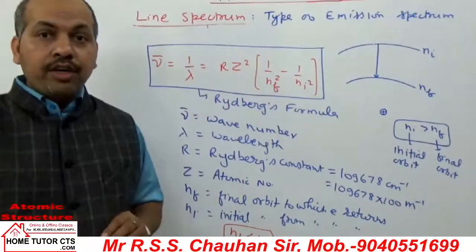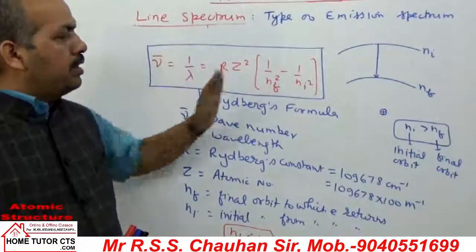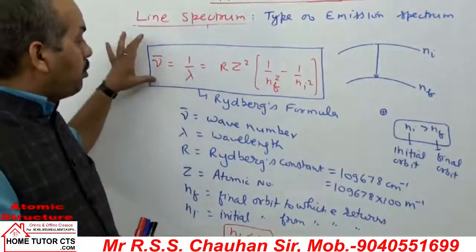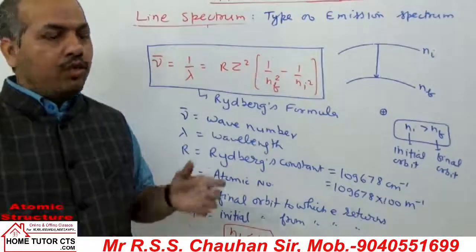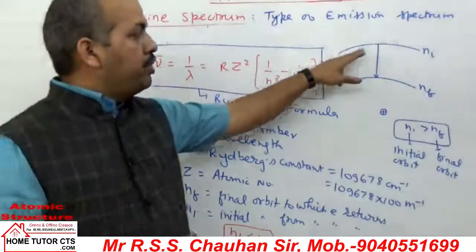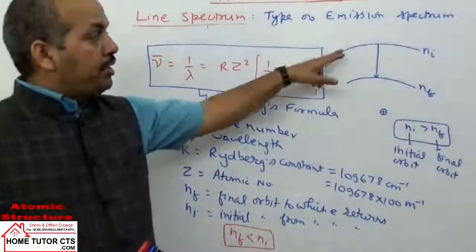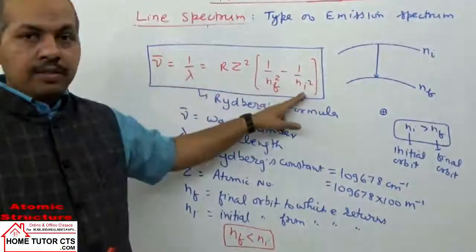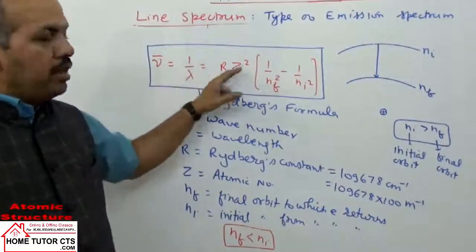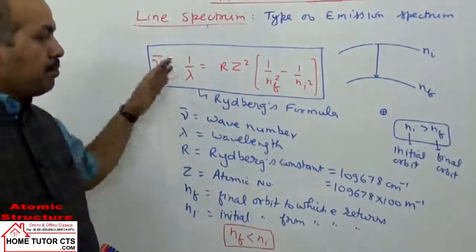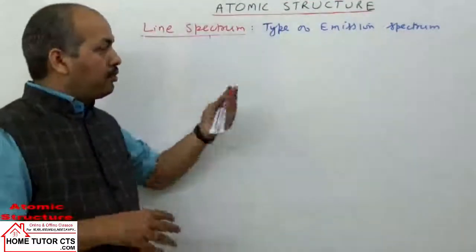This relation or formula you can apply for hydrogen-like atoms. For hydrogen-like atoms or ions, this formula we can apply directly. This formula you can prove using Bohr postulate, energy relations. If I take energy in this orbit as Ei and energy in this orbit as Ef, then the difference Ei minus Ef gives this relation, where after writing some constants, this expression can be written in this form.